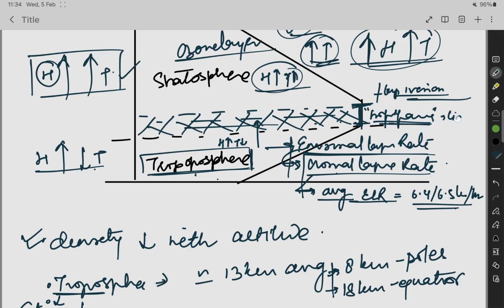Troposphere acts as a lid. So all the weather, temperature, all the climate change happens in the troposphere only. It does not go beyond it. So the troposphere is acting as a lid.